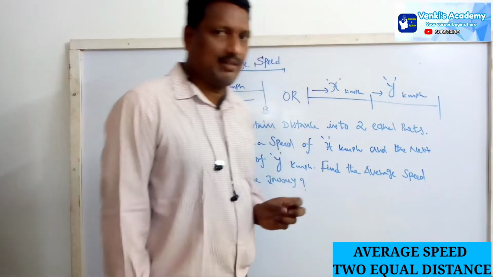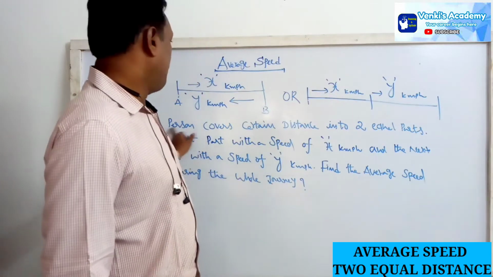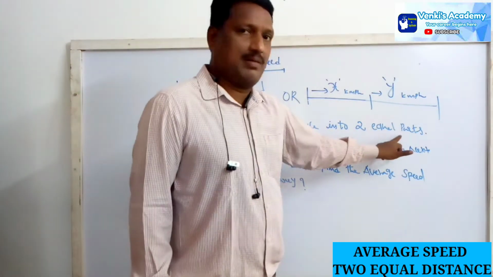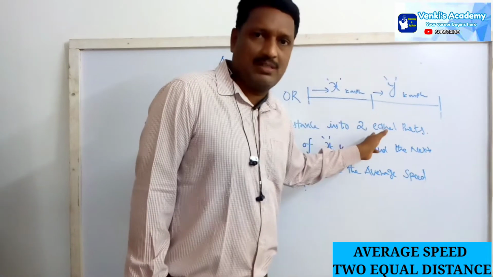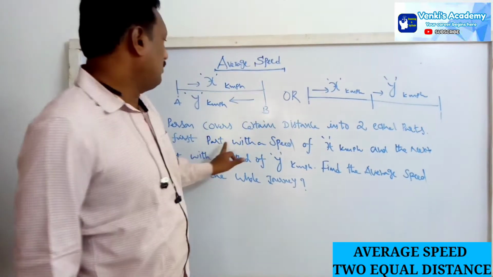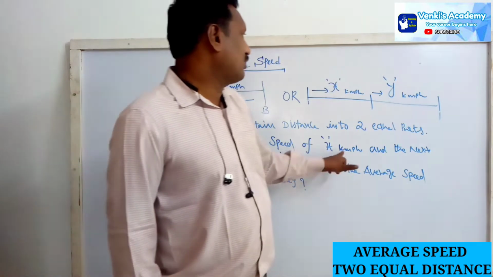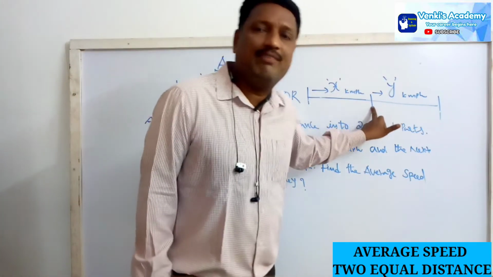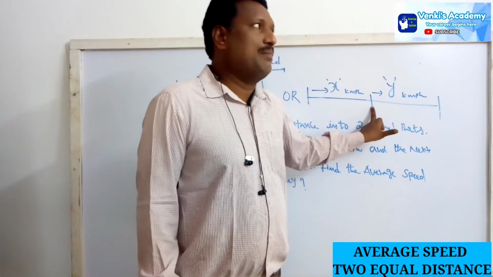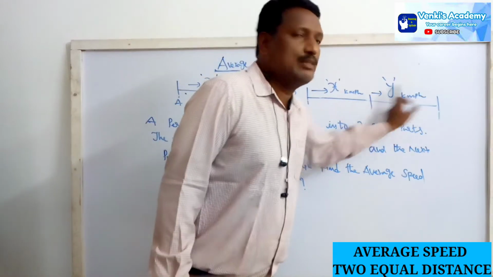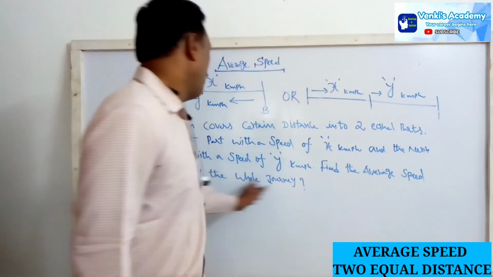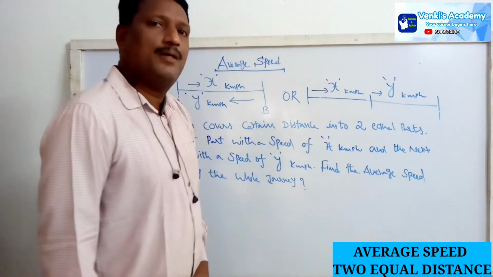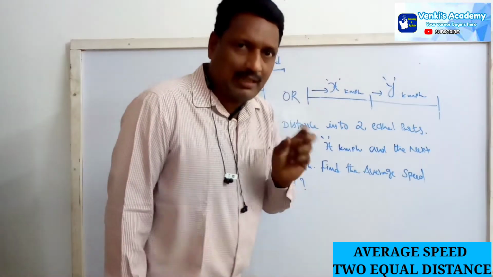This is the concept right now. Once again, see, a person covers a distance in 2 equal parts. That means this total distance has been divided into 2 equal parts. The first part of the distance, from here to here, he covers with the speed of x kilometers per hour, and the next part with the speed of y kilometers per hour. Find the average speed during the whole journey. So now we need the conclusion here.